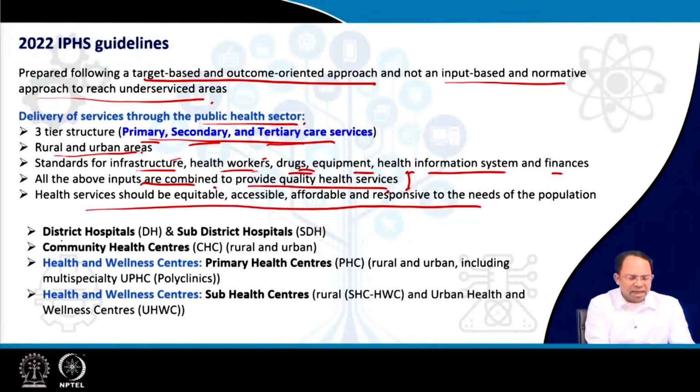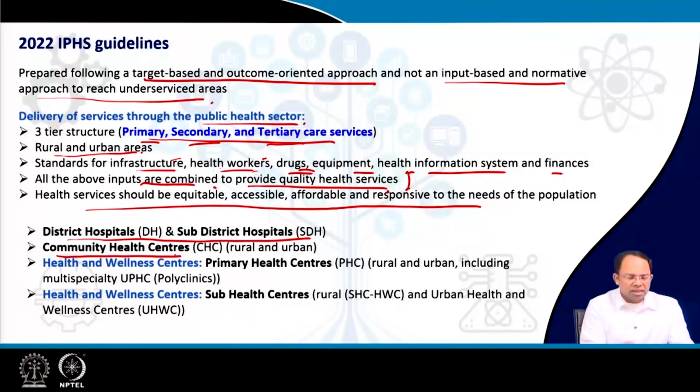For example, the first category is district hospitals and sub-district hospitals. This is the highest order facility, or you can say it's a secondary order facility, or in some cases it could also be referred to as a tertiary facility. Say it is a secondary order facility. Other medical colleges and all these things are tertiary order facilities.